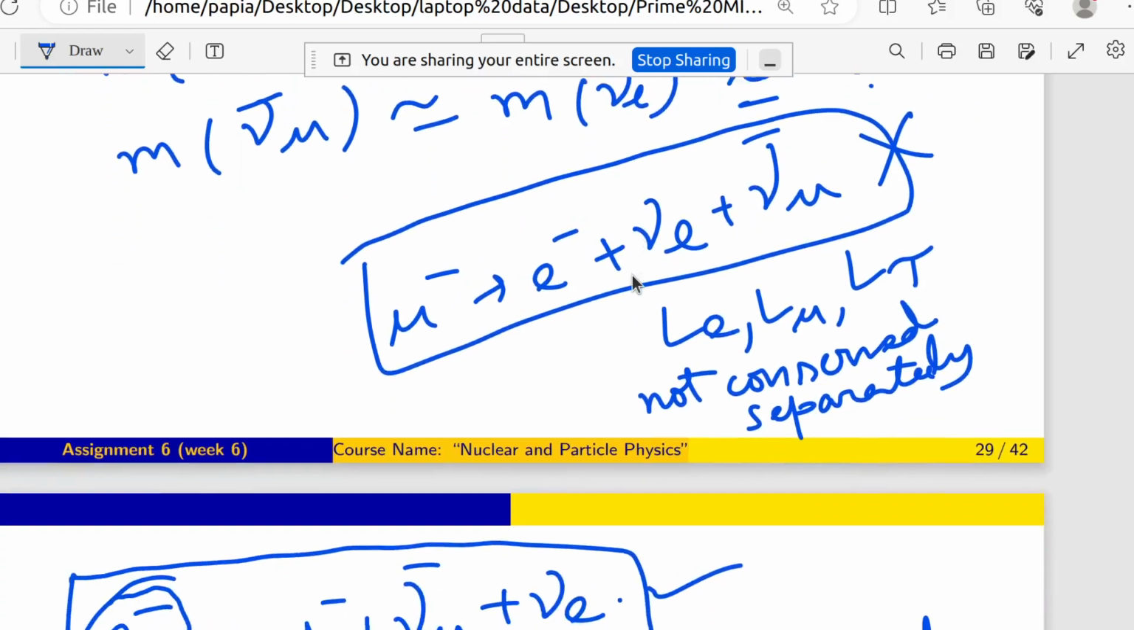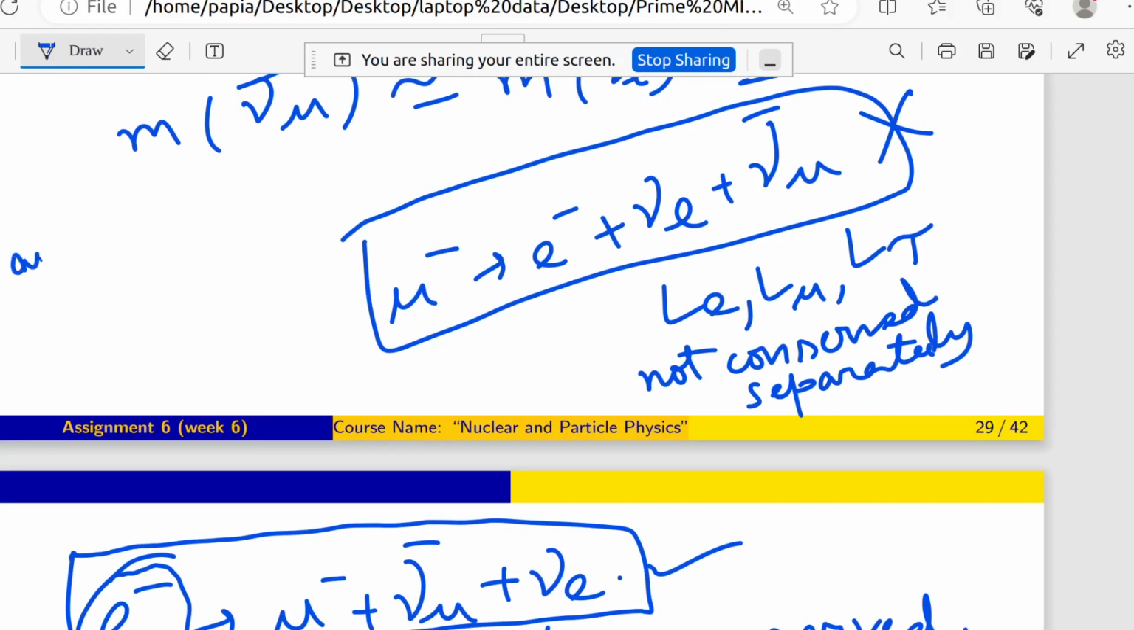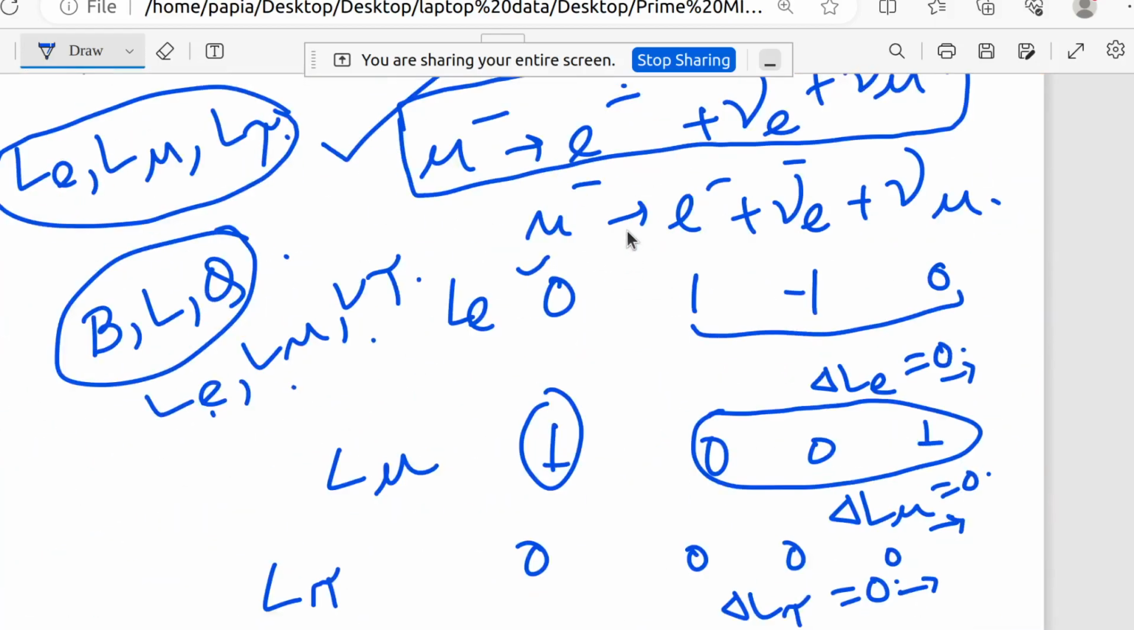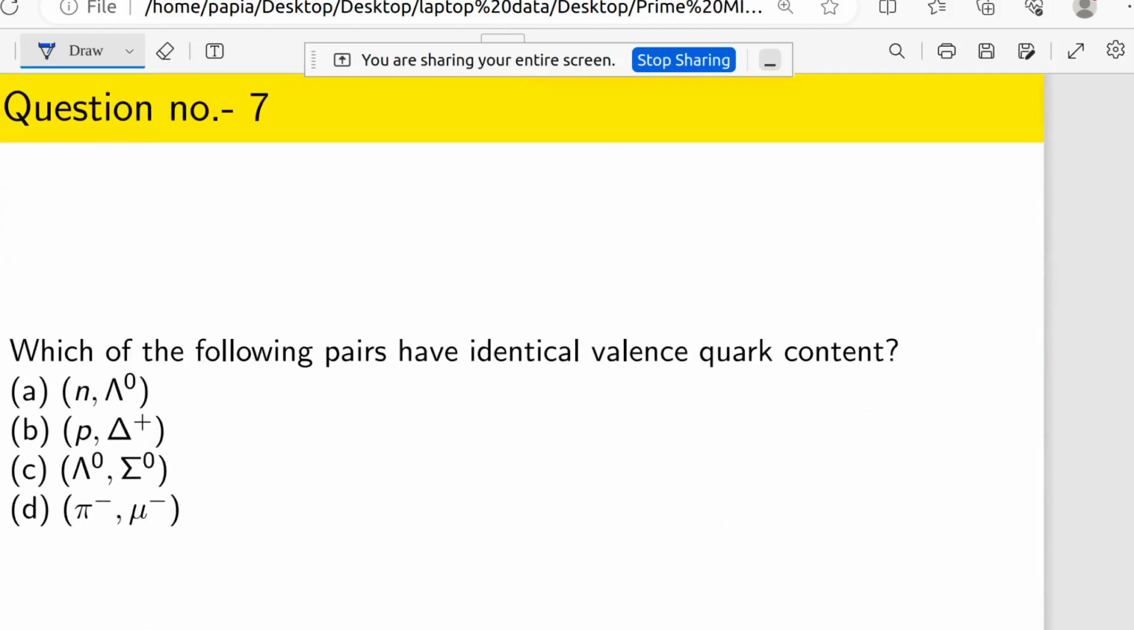separately and independently. Okay, this is a very important thing. For any weak interaction, we have to have the conservation of Le, L mu, L tau separately and independently. Okay. So I hope you understand this one, and I told something more on that also, but yeah, fine.